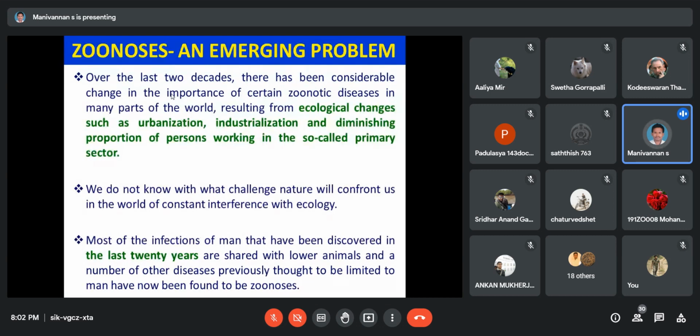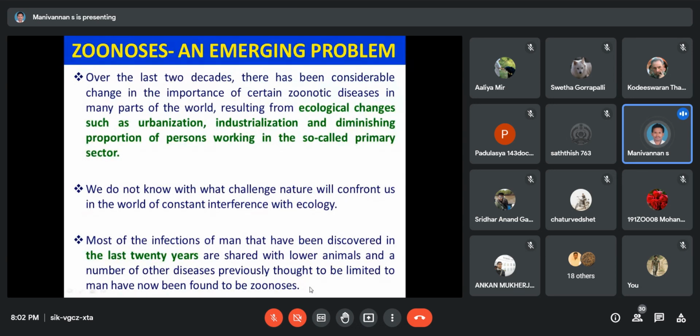Most of the infections of man discovered in the last 20 years are shared with lower animals, and a number of other diseases previously thought to be limited to man have now been found to be zoonoses.